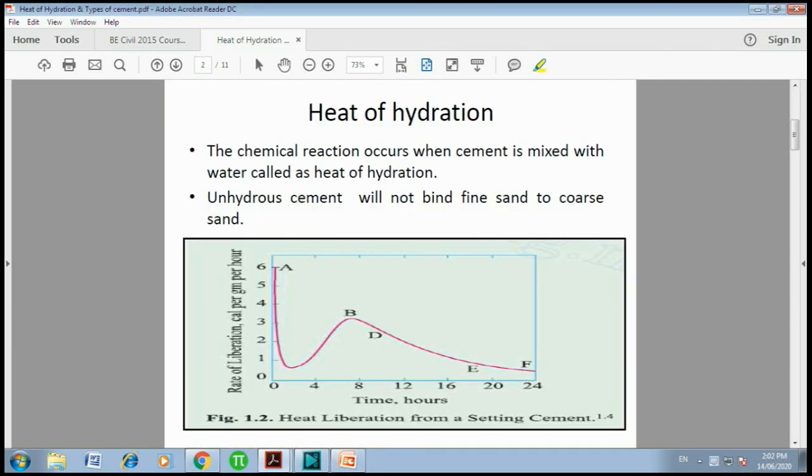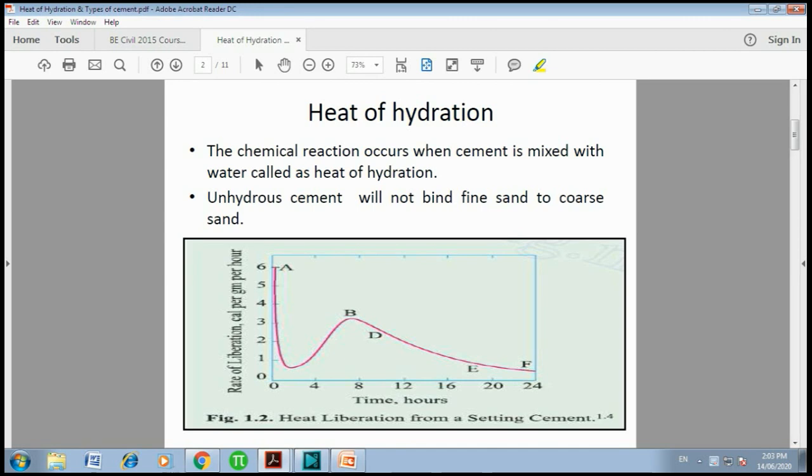Heat of hydration is the chemical reaction that occurs when cement is mixed with water, and it is called the heat of hydration. Unhydrated cement will not bind fine sand to coarse sand. If the heat of hydration does not occur in that cement, then it will not bind fine sand to the coarse sand. Basically we add cement only for its binding property, to bind the coarse sand to the fine sand. Okay.